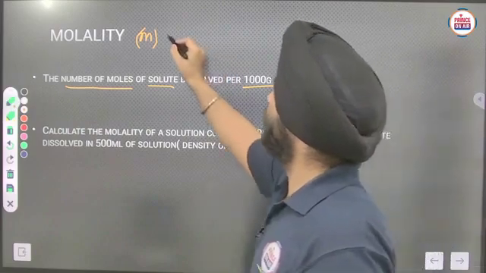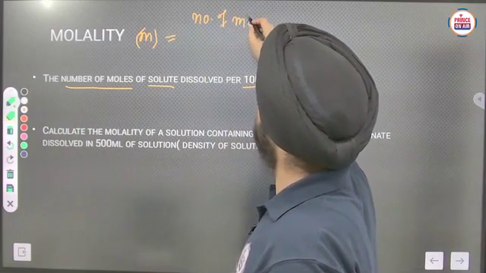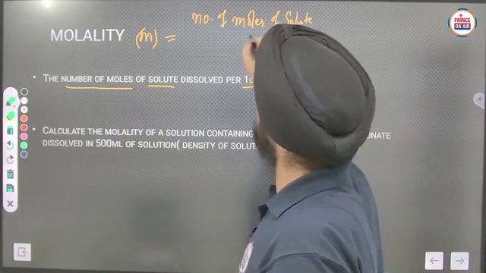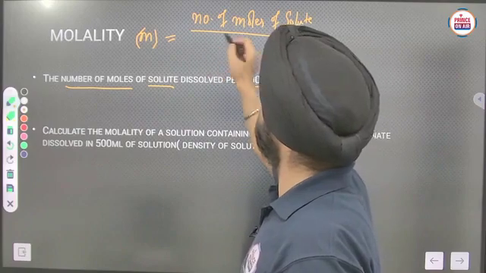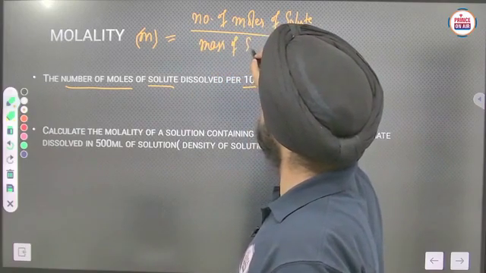Means it will be number of moles of solute upon mass of solvent